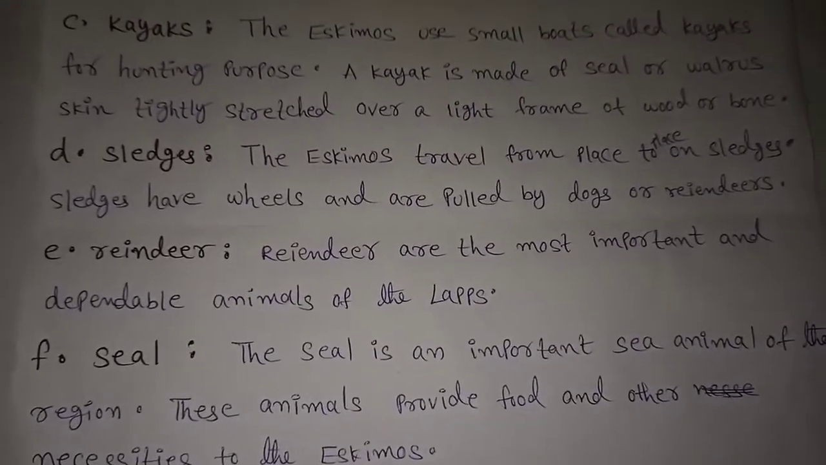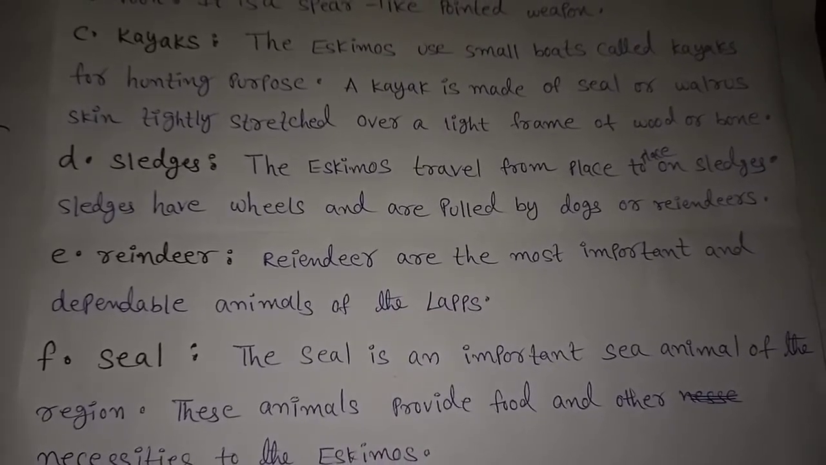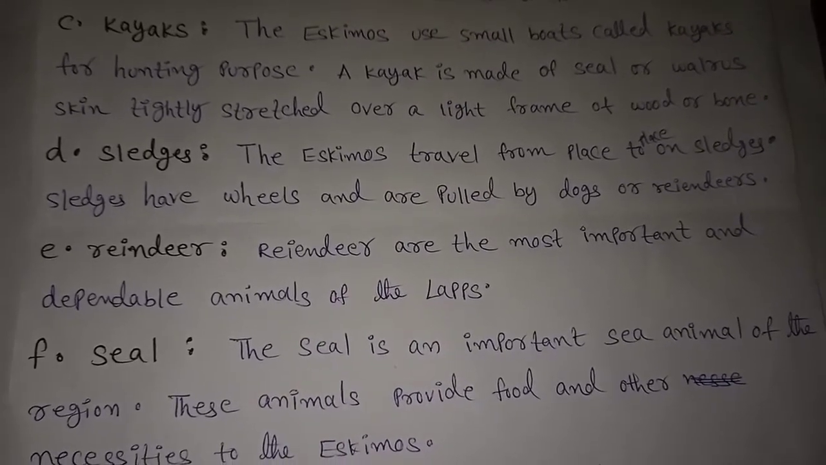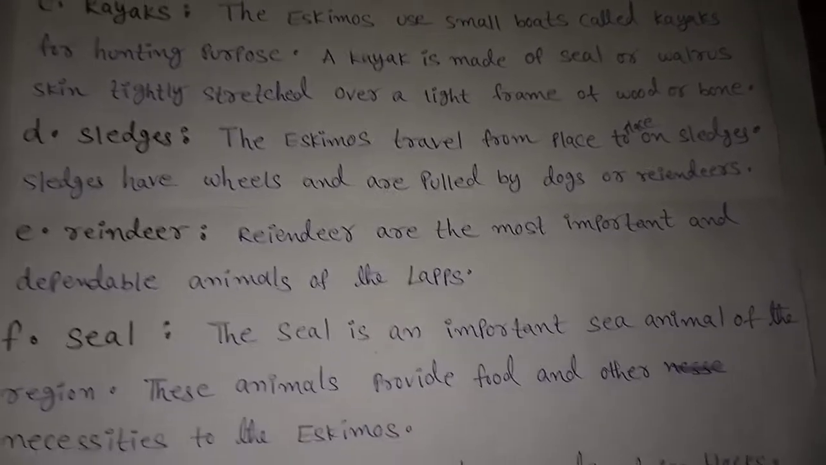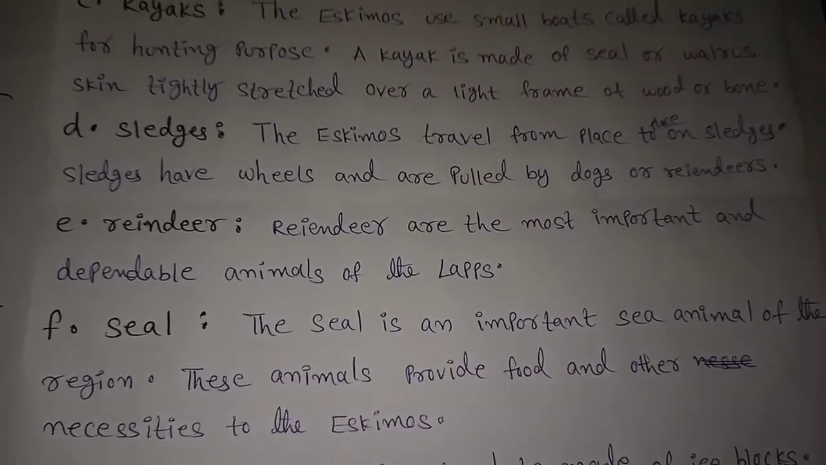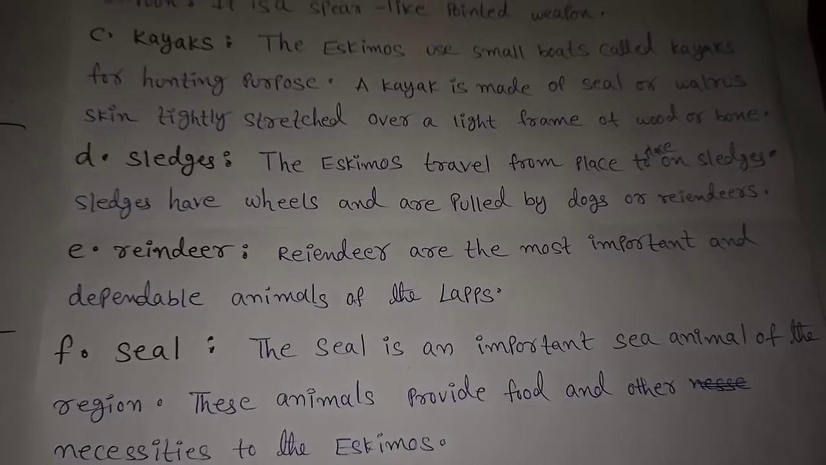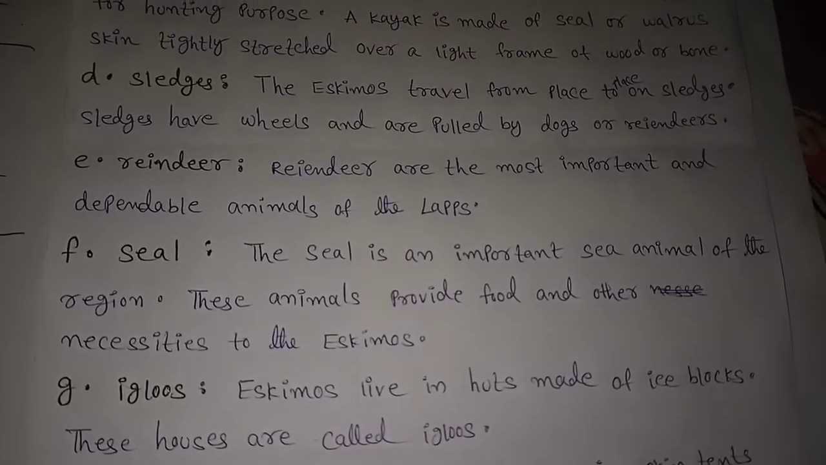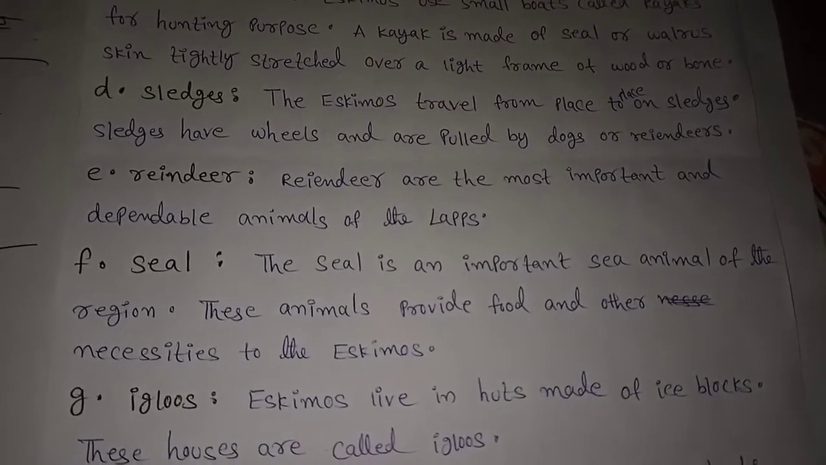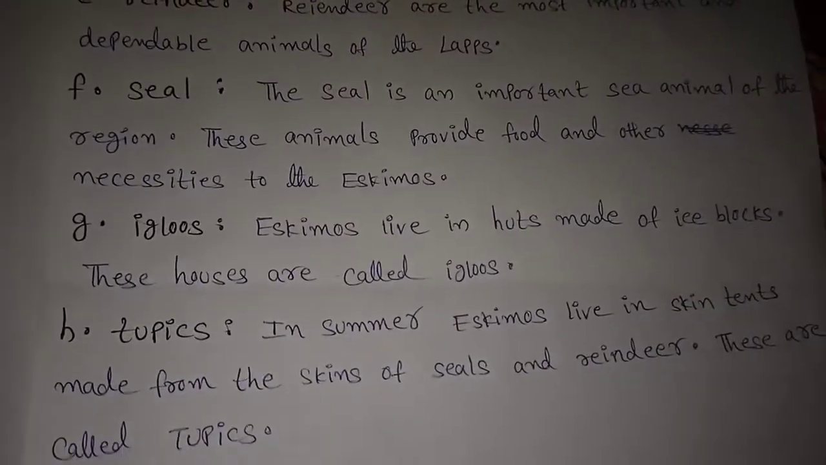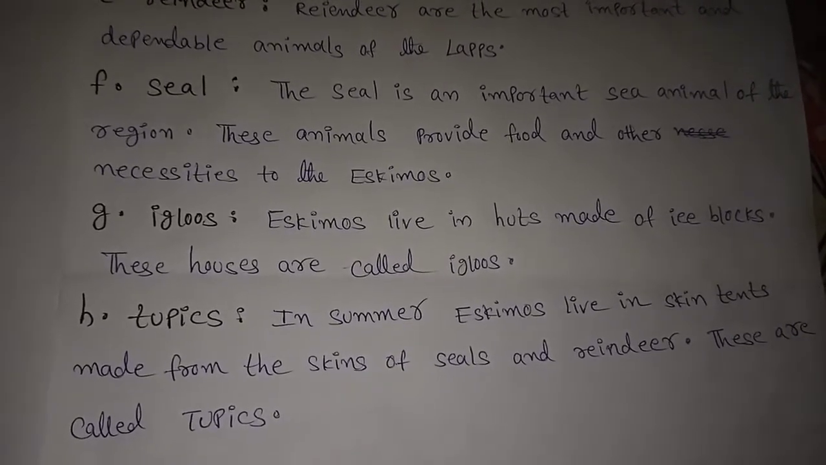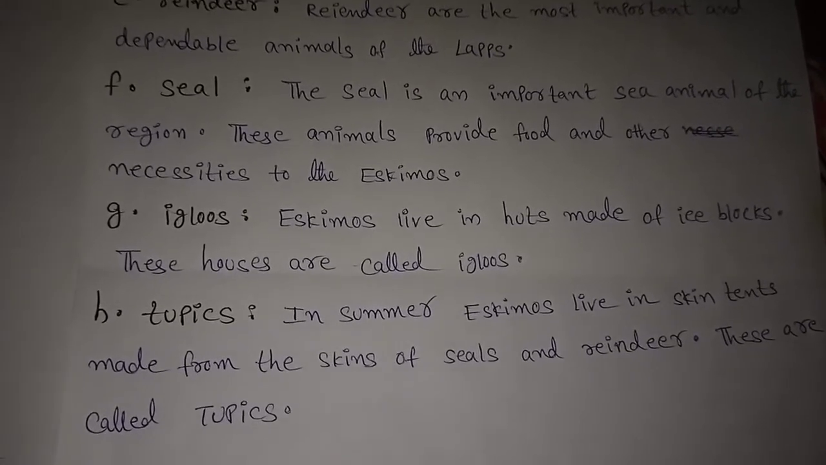D. Sledges. Now the answer: the Eskimos travel from one place to another on sledges. Sledges have runners and are pulled by dogs or reindeer. Next, E. Reindeer. Reindeer are the most important and dependable animals of the Lapps. Next, F. Seal. The seal is an important sea animal of the region. These animals provide food and other necessities to the Eskimos.